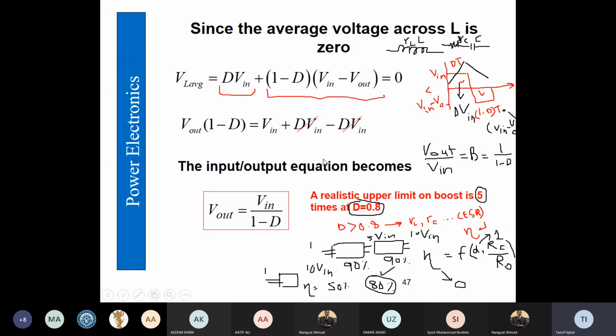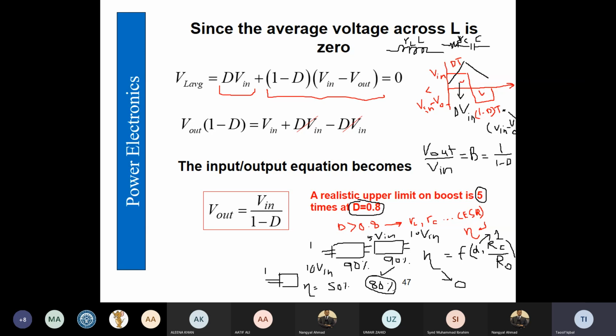So according to the steady state, average voltage across the inductor is 0. So we take the rising voltage and we take the charging and discharging currents, gives us the charging and discharging voltages, positive and negative voltages across inductor.